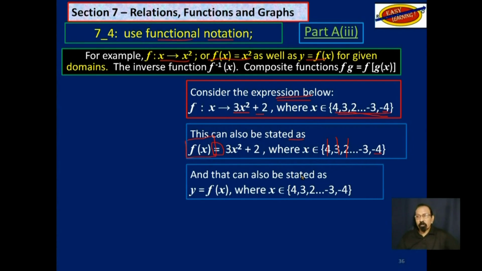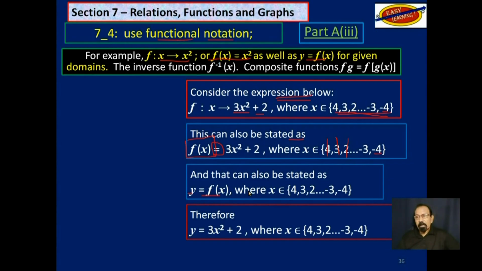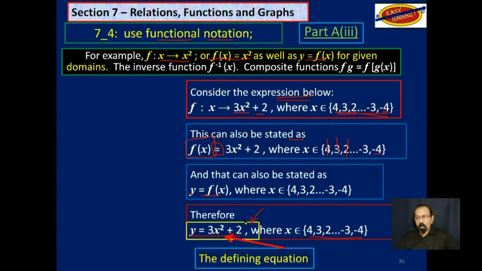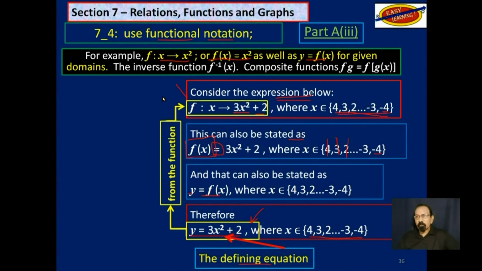And this can also be stated as y is equal to f of x, which means that y is equal to 3x squared plus 2. And we are using these here as the domain. This equation here is called the defining equation from this function up here.